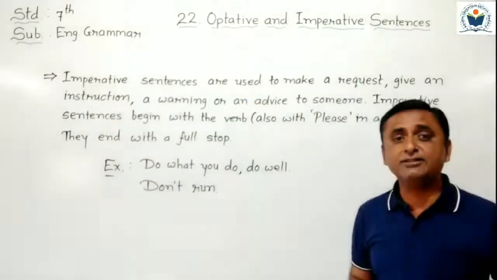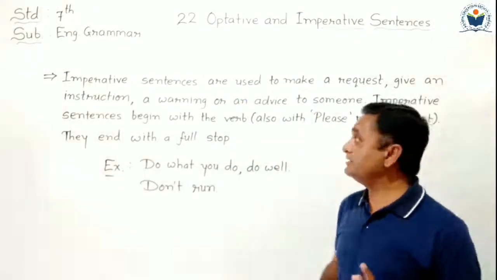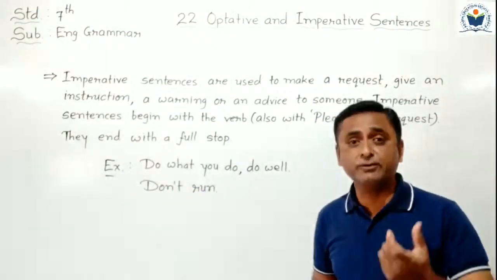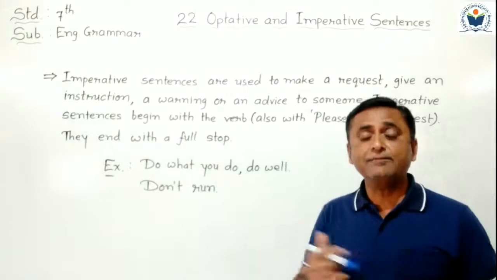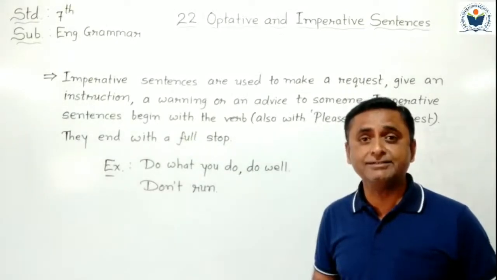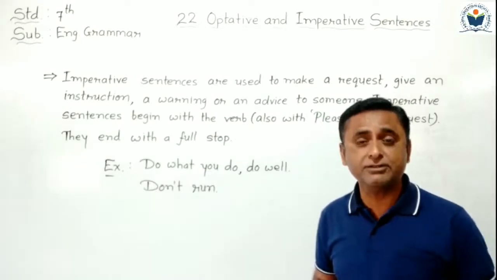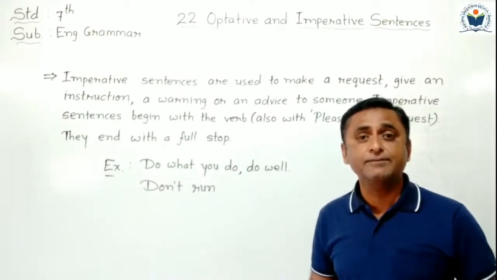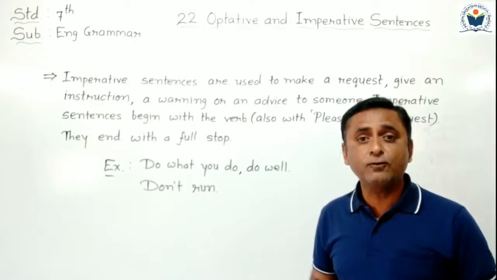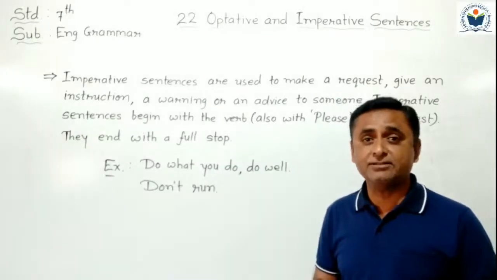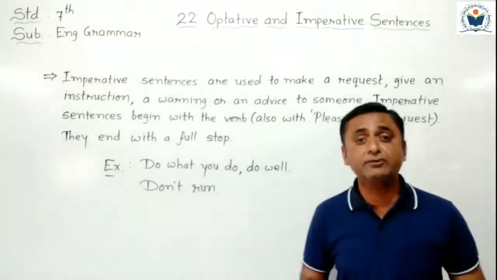Where are imperative sentences used? Imperative sentences are used to make a request. If we want to make any request to anybody else, then at that time we have to use imperative sentences. Please give me a glass of water. It's a type of request. A glass of water. So it's a type of request. At that time we have to use imperative sentences.